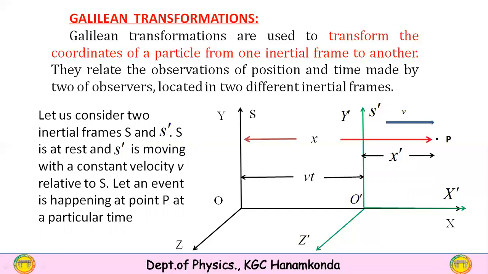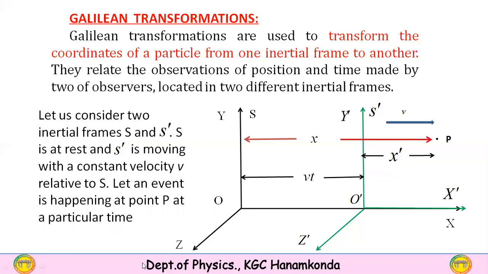They relate the observations of position and time made by two observers located in two different inertial frames. This is very important. Here the observers are in two different inertial frames. Therefore, these Galilean transformations are used to relate the position and the time with the help of equations.